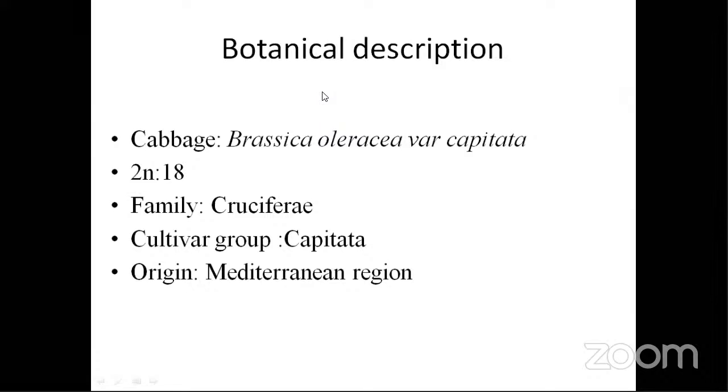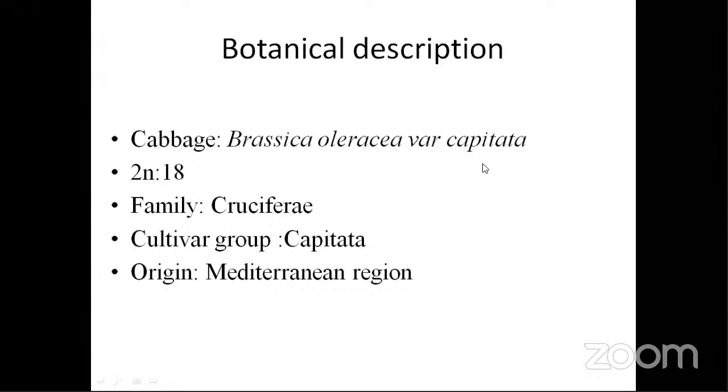Okay, sir. Thank you. So today we are going to discuss different cole crops. Based on the time limitation, we'll complete a number of crops. Firstly, the most important cole crop, that is cabbage, scientific name Brassica oleracea variety capitata, and the chromosome number is 2n equals 18. We know that it belongs to the family Cruciferae, and the cultivated group is capitata. That's the reason we have the variety capitata here, and the origin is the Mediterranean region.